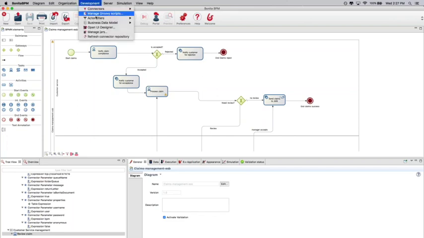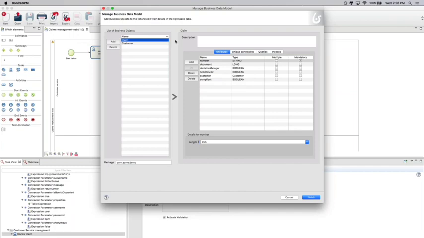Here in the Development menu, I can manage the data model related to that process. I kept it really simple for the needs of the webinar. I just have two tables: the customer table, which contains all the information about the customers who can send claims, and we map the customer to the claims by using references.